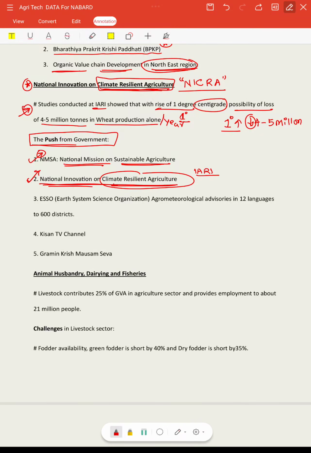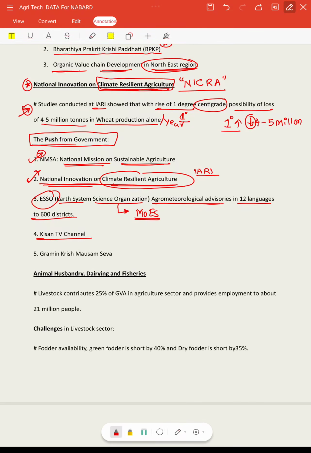The government also gives agrometeorological advisories in 12 different languages in India. In 600 districts, they give advisories like data about the weather, data about rainfall, data about the possibility of cyclones in coastal areas and whatnot. All the advisories are given on a daily basis through ESSO, Earth System Science Organization. This works under the Ministry of Earth Sciences.